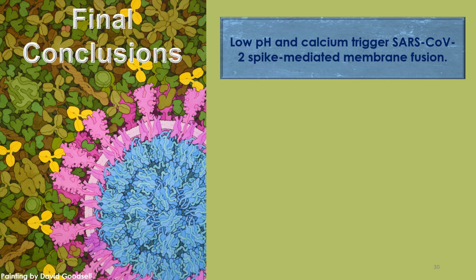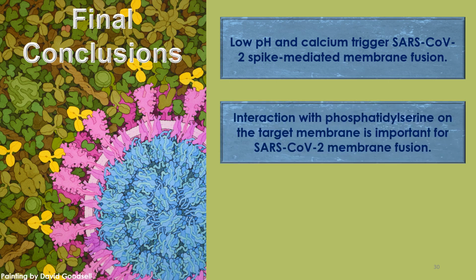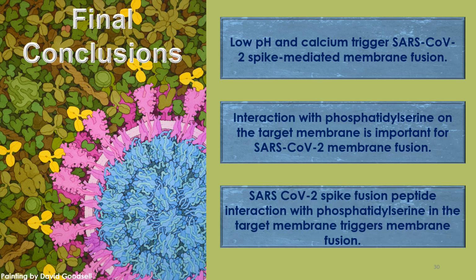The final conclusions from my proposal are: first, low pH and calcium trigger SARS-CoV-2 spike-mediated membrane fusion. Interaction with phosphatidylserine in the target membrane is important for SARS-CoV-2 membrane fusion, and SARS-CoV-2 spike fusion peptide interaction with PS in the target membrane triggers membrane fusion.